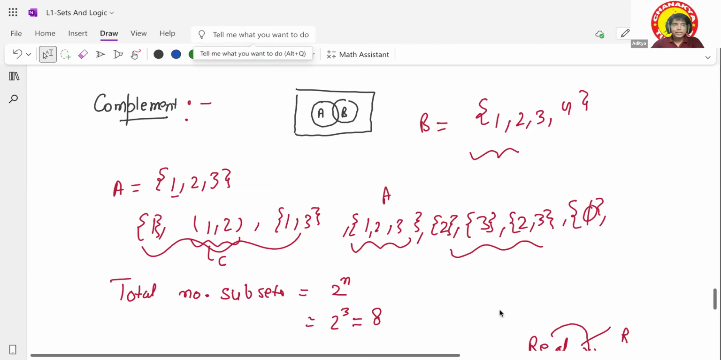Now I think it is clear for you how we should solve this problem. Okay. So look, this is the basic thing about the sets. I would prefer you to solve the problems.